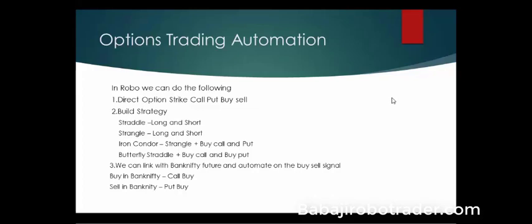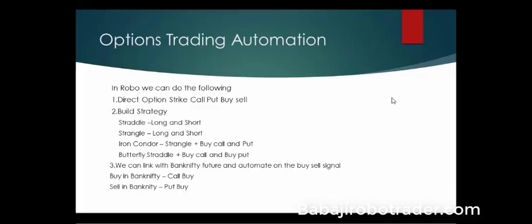Then the strangle, away from the current price at different strike prices, you can take long or short. So straddle and strangle, the first legs involve 2 options, the call and put, either buy or sell.